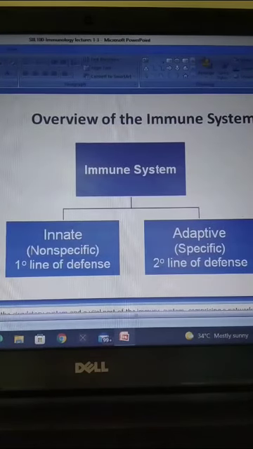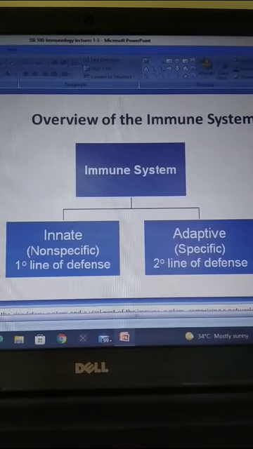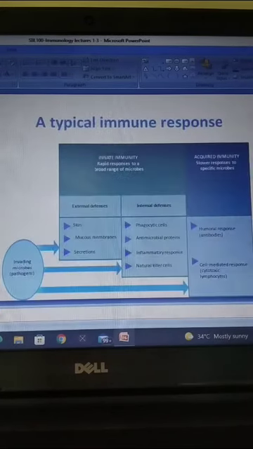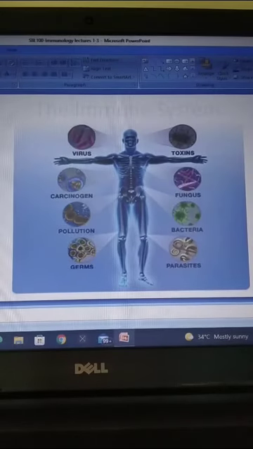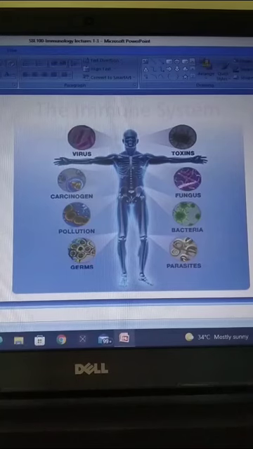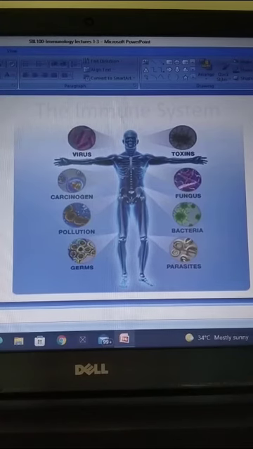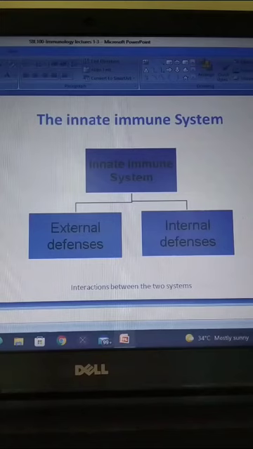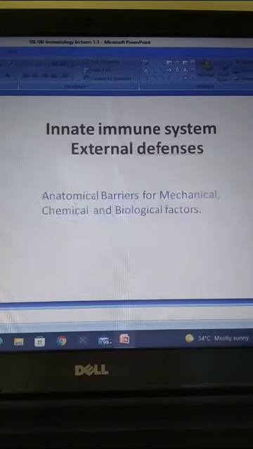This is an overview of the immune system, which can be broadly classified into innate or non-specific immune system, which is considered the first line of defense mechanism, and adaptive or specific, which is the second line of defense mechanism. This is a typical immune response, and these are all the invaders that invade our body. Based upon the invading pathogens or external foreign particles, our body responds through immunity. The innate immune system can be classified into external defenses and internal defenses.